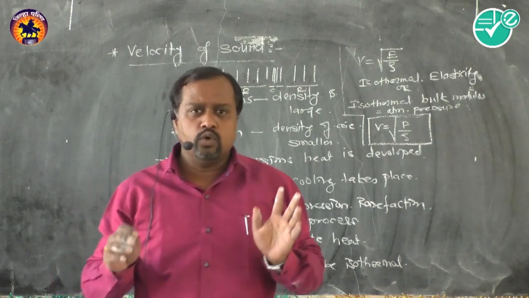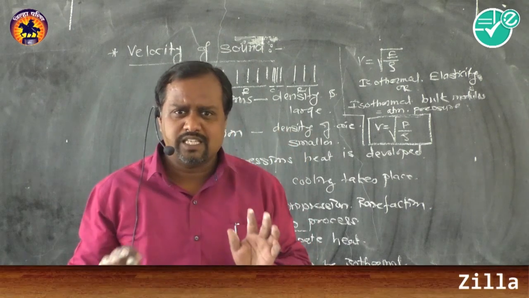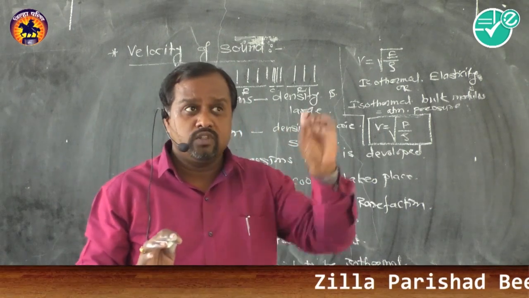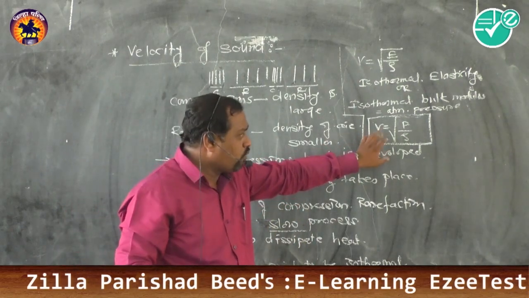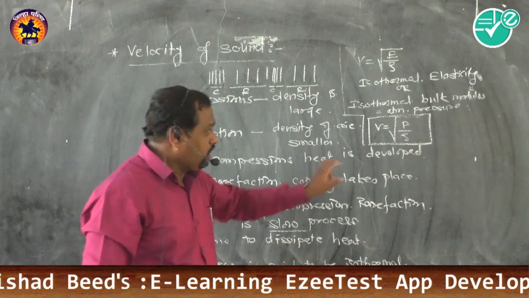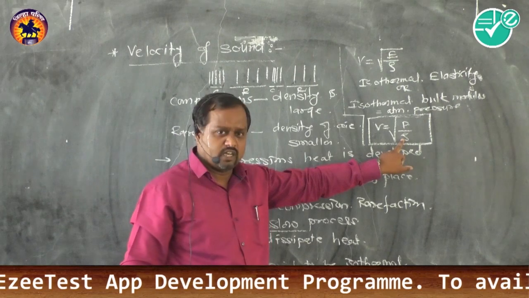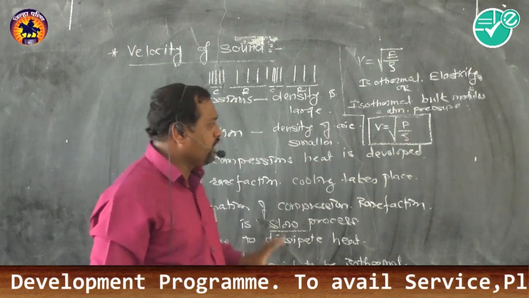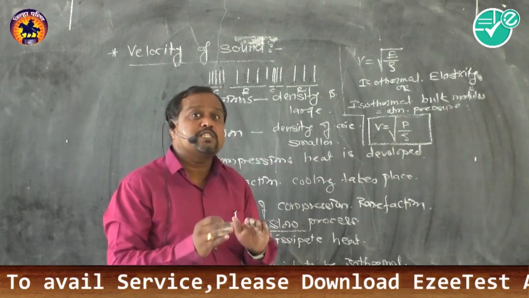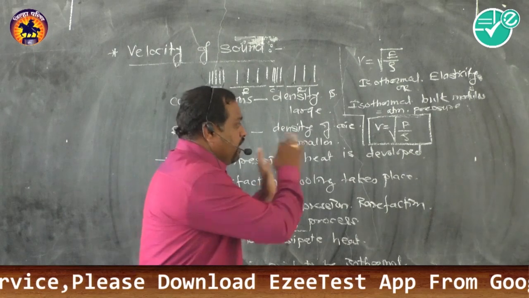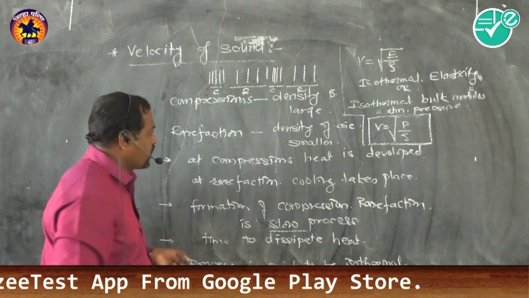Through a number of experiments we conclude that the velocity of sound at 0 degree Celsius, or normal temperature and pressure, is around 332 meters per second. Now we calculate and come to know where Newton actually failed. If we place the values of pressure and density of air, we see a slight failure, and due to that failure he could not explain the error arising in the value. Let me just repeat within a fraction of a second.